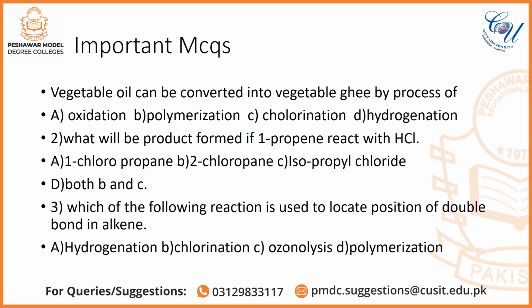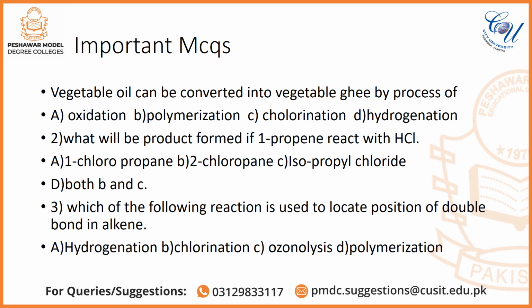Now come to important MCQs. MCQ 1: Vegetable oil can be converted into vegetable ghee by the process of: option A oxidation, option B polymerization, option C chlorination, option D hydrogenation. MCQ 2: What will be the product formed if propene reacts with HCl? Option A 1-chloropropane, option B 2-chloropropane, option C isopropyl chloride, option D both B and C.